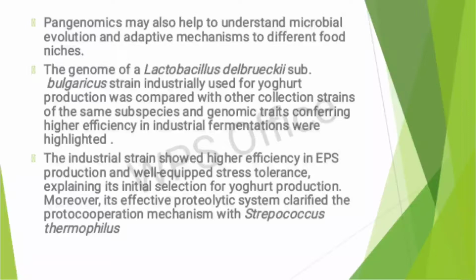The industrial strain showed higher efficiency in, as I just mentioned, EPS production and well-equipped stress tolerance, explaining its initial selection for yogurt production. Moreover, its effective proteolytic system clarified the cooperation mechanism with Streptococcus thermophilus.